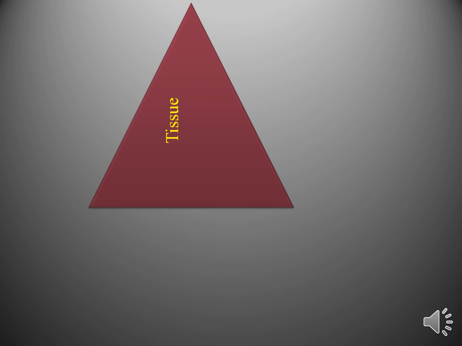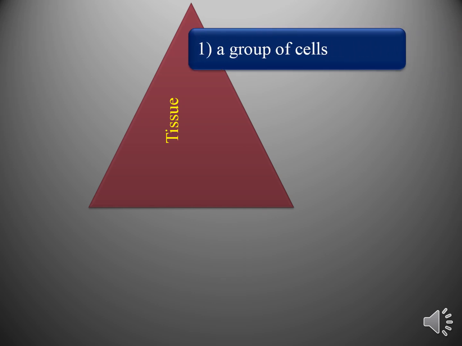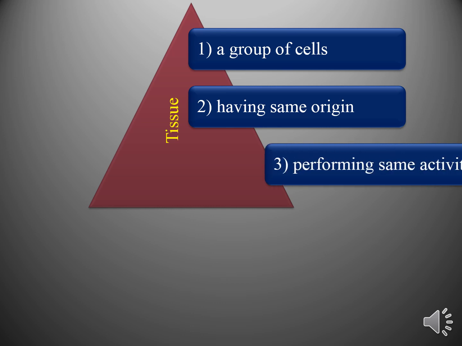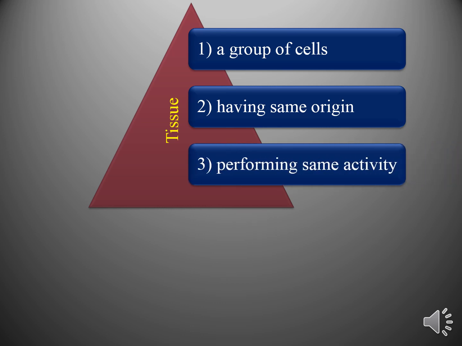Tissue culture. Before tissue culture, we have to have an idea about tissue. But do you know what is tissue? A group of cells having the same origin, performing the same activity. They are called tissue. So we can say that tissue means a group of cells of the same origin and performing the same activity.